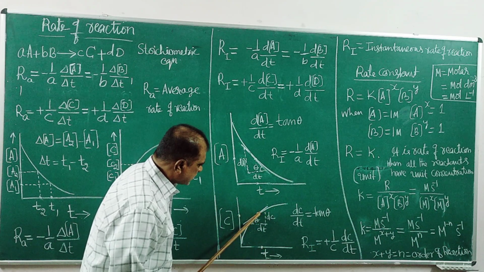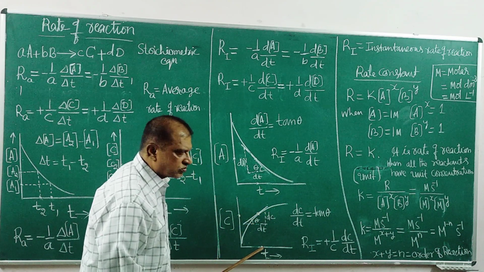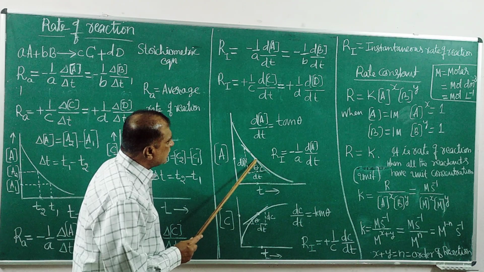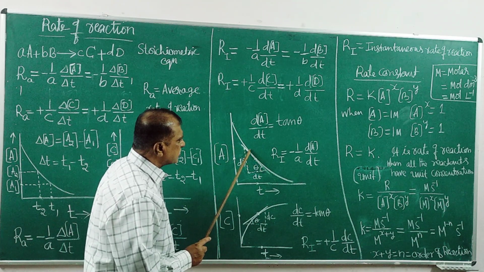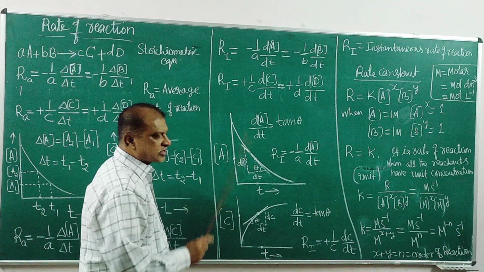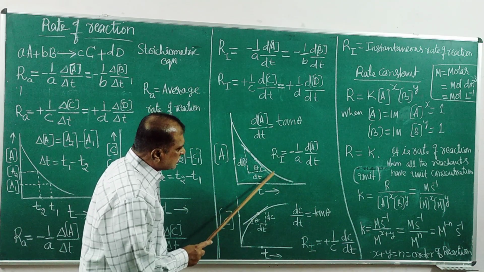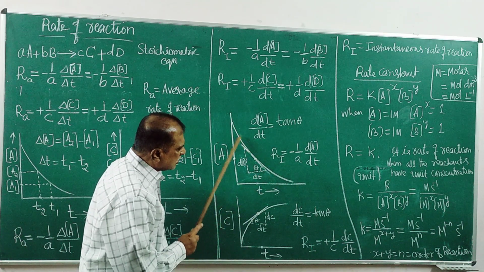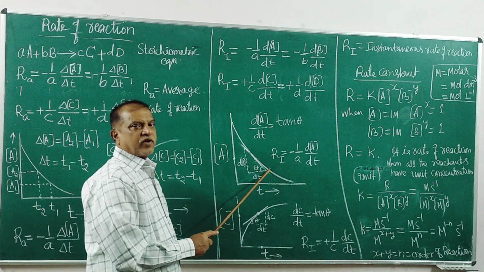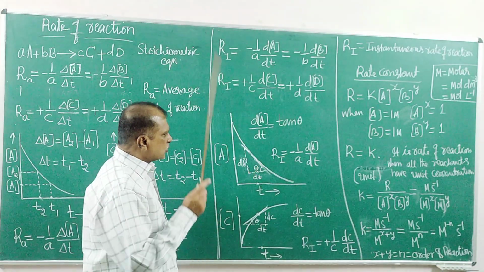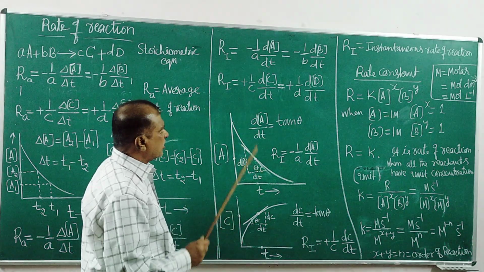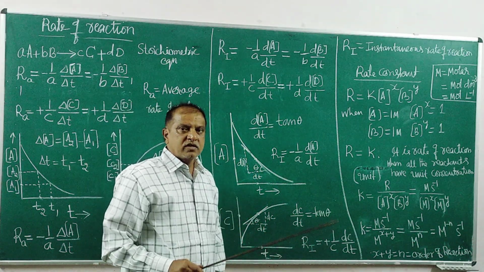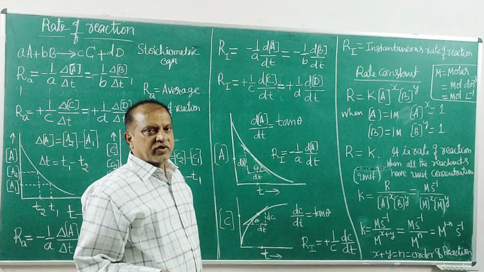This is the rate of reaction at this instant. Similarly, you can calculate the rate of the same reaction at any instant. You have to take this point, draw a tangent, find this slope. Or at this time, at this instant, draw a tangent at this point, find this slope. So at any instant, using this concept, we can find the rate of reaction. It is the instantaneous rate of reaction.